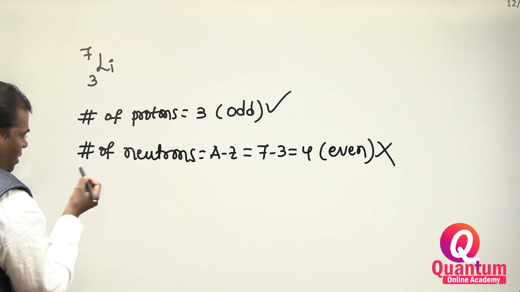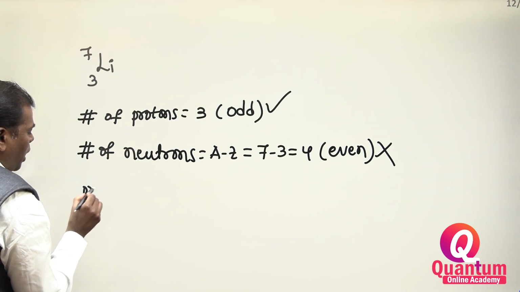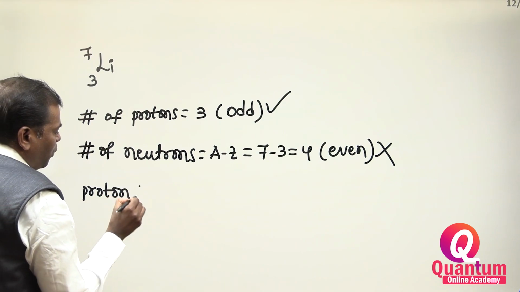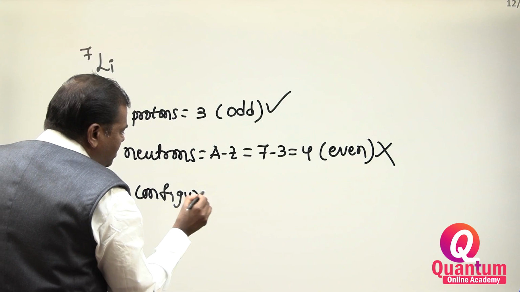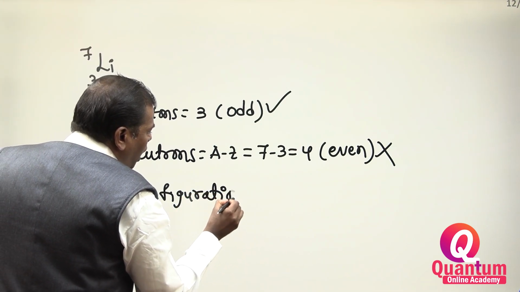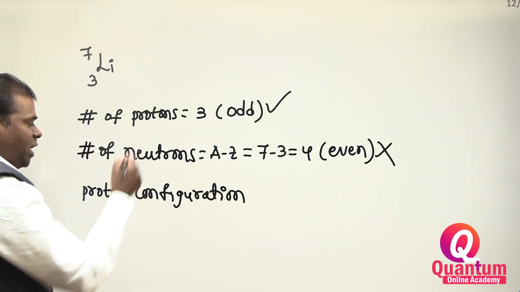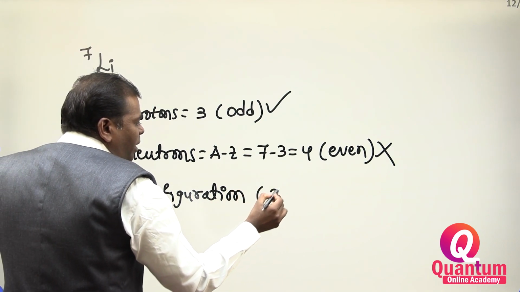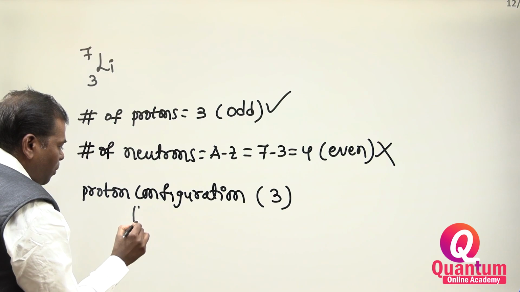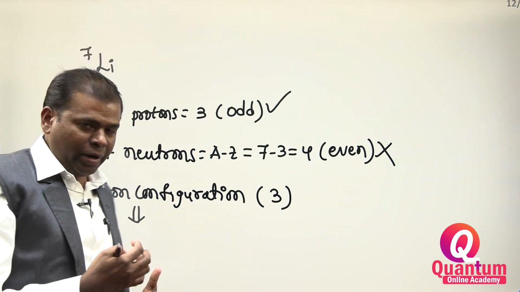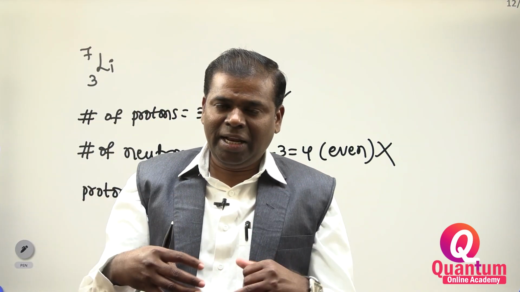We have to write the proton configuration. What is the proton configuration? How do we write it? You have to see how many protons are there. 3 protons are there. We have to write the proton configuration, filling in a similar way to how we fill the electrons.